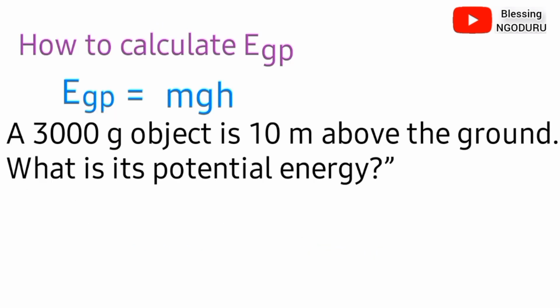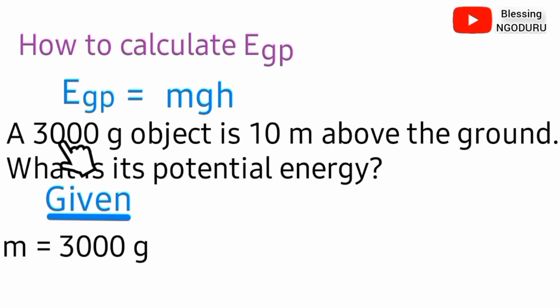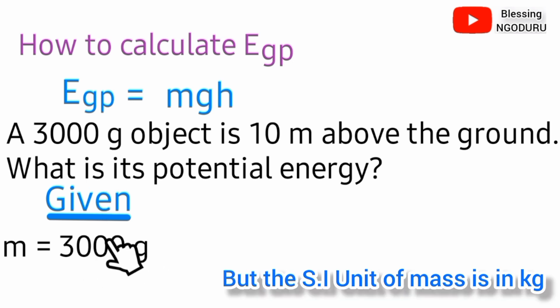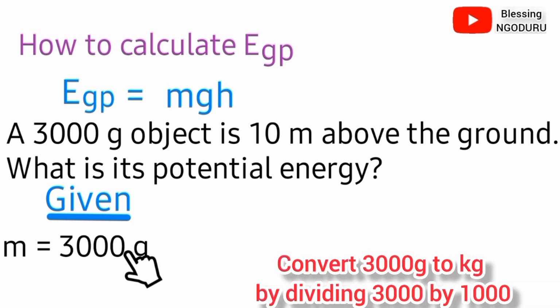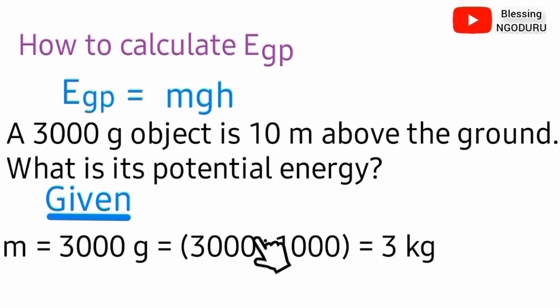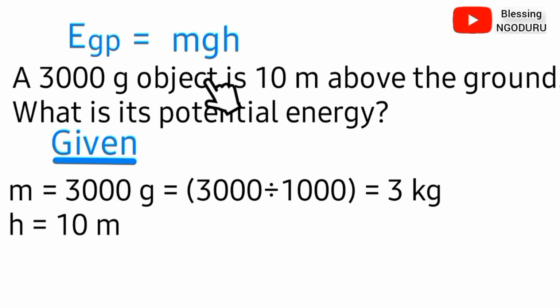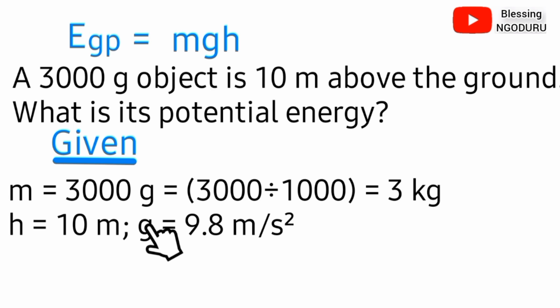Now, let's look at the second challenge. A 3000 grams object is 10 meters above the ground. What is its potential energy? The mass of the object is given, that is 3000 grams, but the SI unit of mass is kilograms. So, firstly, we'll convert 3000 grams to kilograms by simply dividing by 1000. After dividing 3000 by 1000, the mass of the body changes to 3 kg. We're also given the height of the object, that is 10 meters, and of course our acceleration due to gravity is 9.8 meters per second squared.